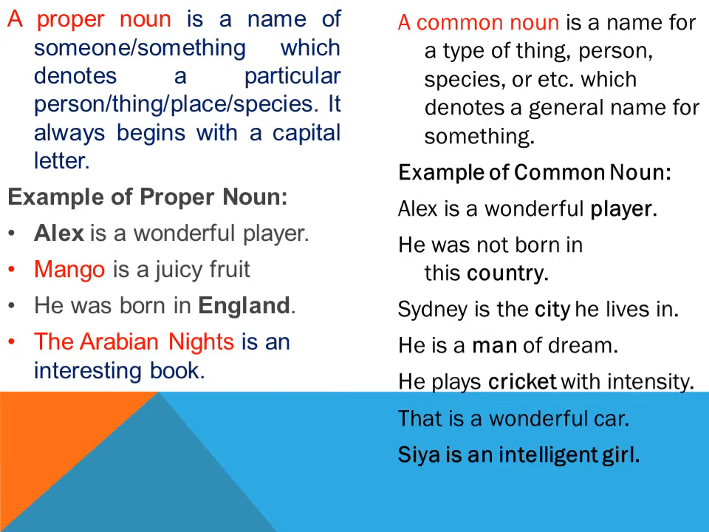Next, which you can see on the slide, the example is, he was born in England. Of course, England is a specific country, so it's a proper noun. Next one, The Arabian Nights is an interesting book. It is the name of a specific book, so that's why it becomes a proper noun. I think that is enough for proper nouns and common nouns, and I hope you have understood these two kinds of noun.